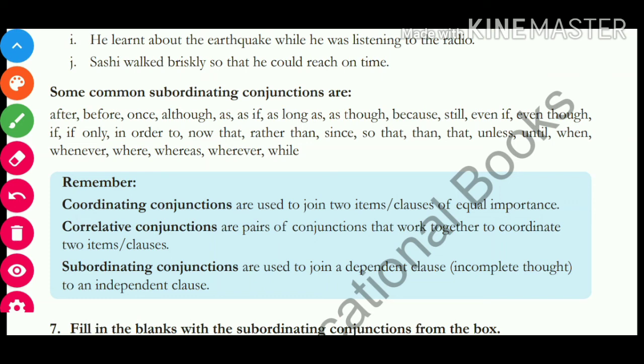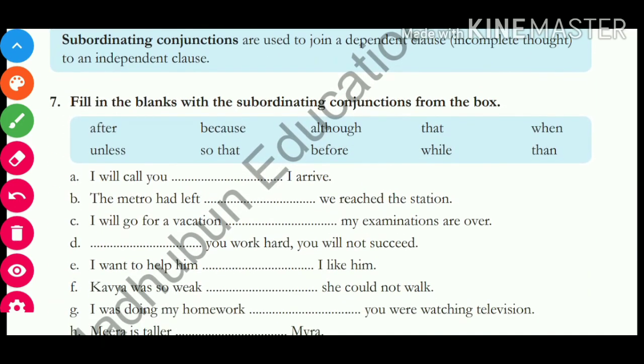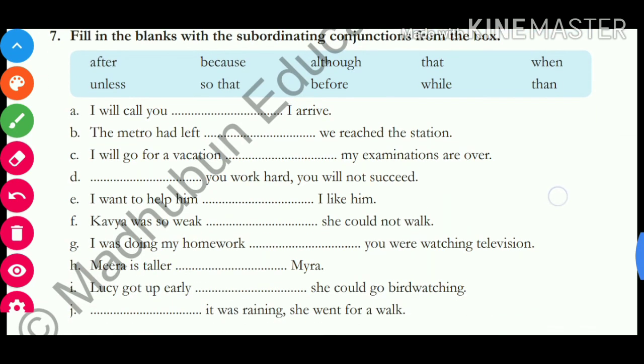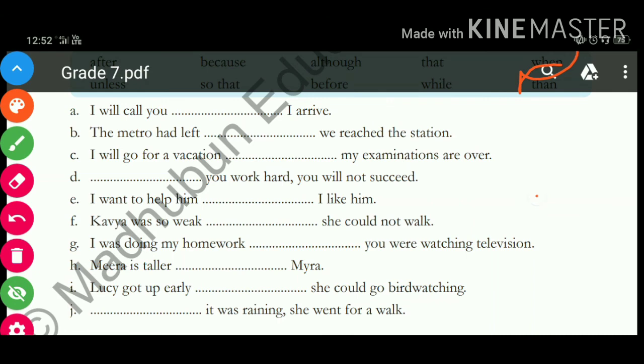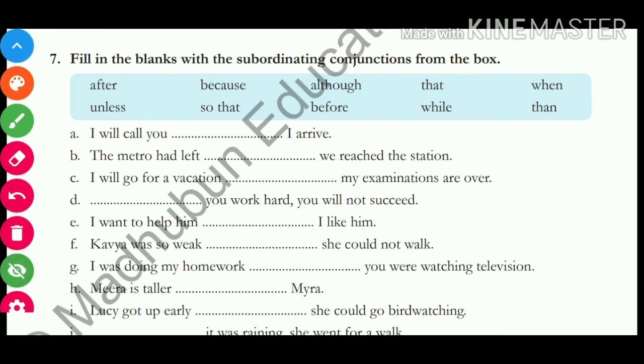Now let us come to the 7th exercise. That is the last one. Fill in the blanks with the subordinating conjunctions from the box. So we'll solve the first 3 and the rest will be solved by you. So let's take the first one. I will call you dash I arrive. So I will call you when I arrive. Okay. The answer would be when.